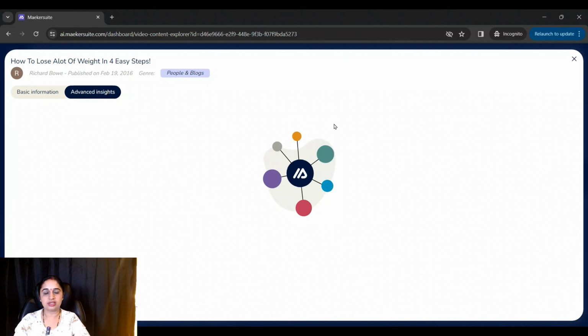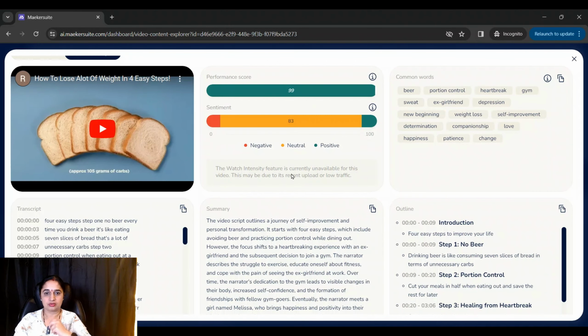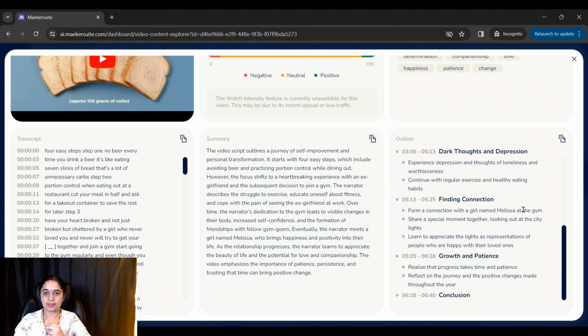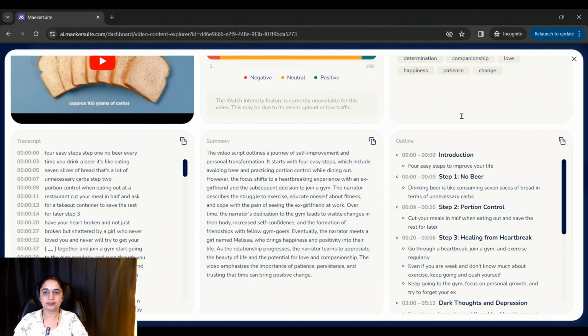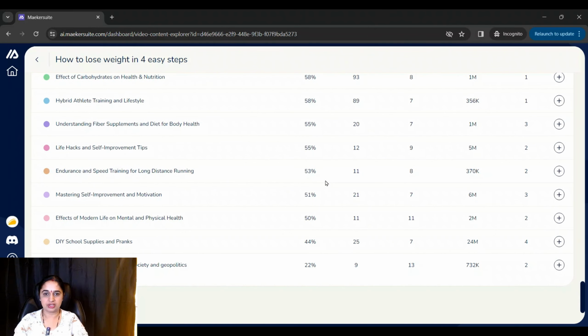And if you need to see advanced insights, it actually brings that up as well. So it gives us the tone, whether it was positive, the performance of this video, and the script, and it also gives us an outline. So if you want, you can copy this particular outline and you can go ahead and create a project for your YouTube video. That way you have a similar outline, but you might want to cover different ideas in your topic. So we know this outline is something that actually clicked, so this might be a good idea for us to start from. And now we covered the bubble chart.